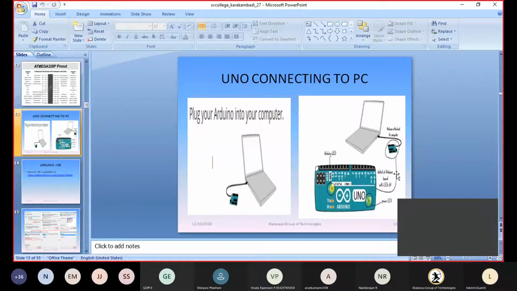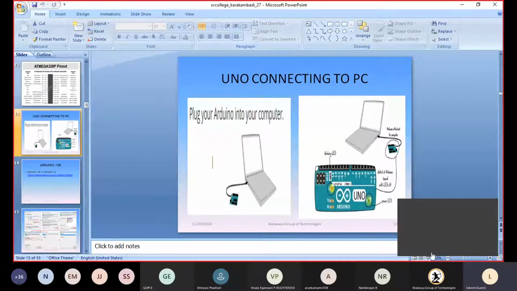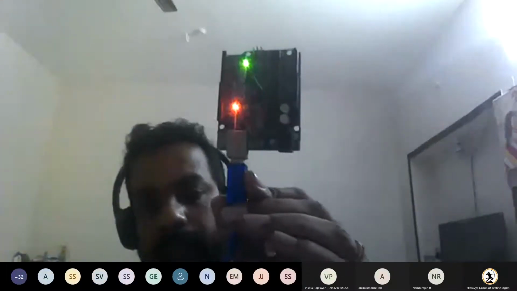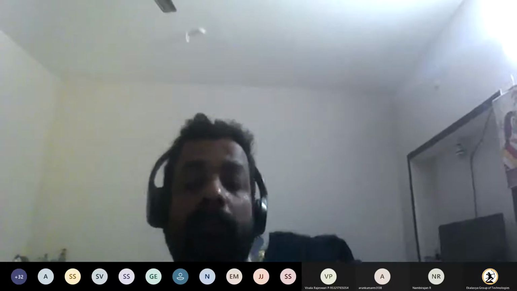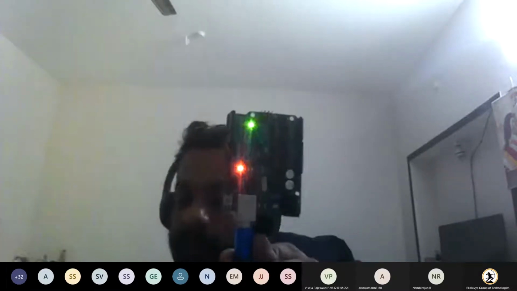If I connect it, I will show you. First it will give you a sound, meaning something is connected. Then you can see here an LED is glowing. The first one is called the power LED, which means I have given the power.